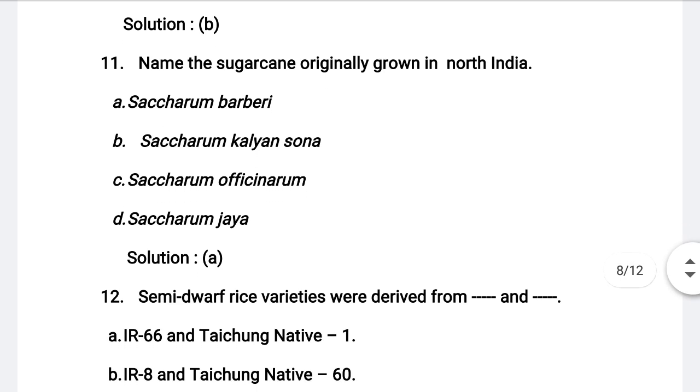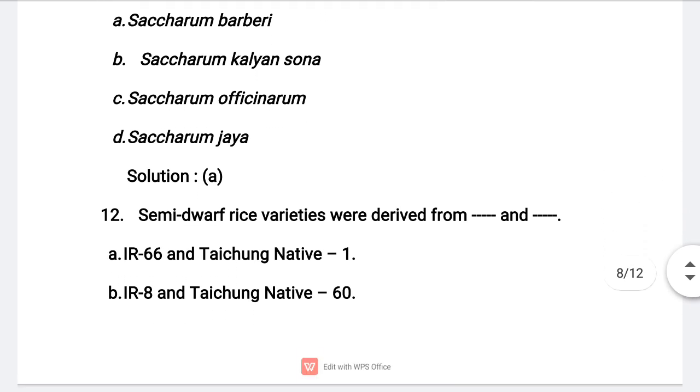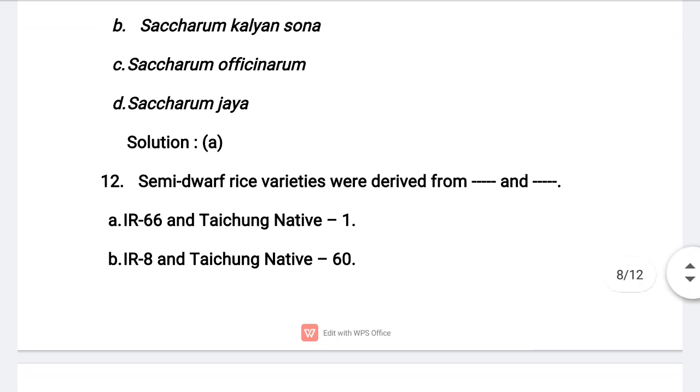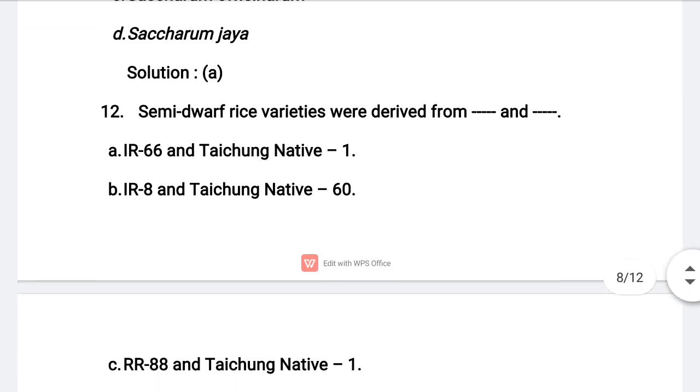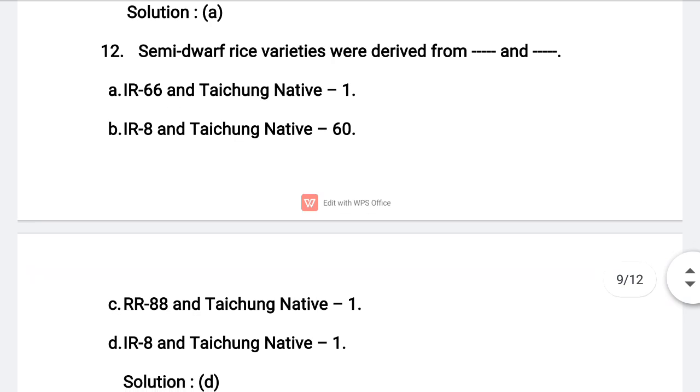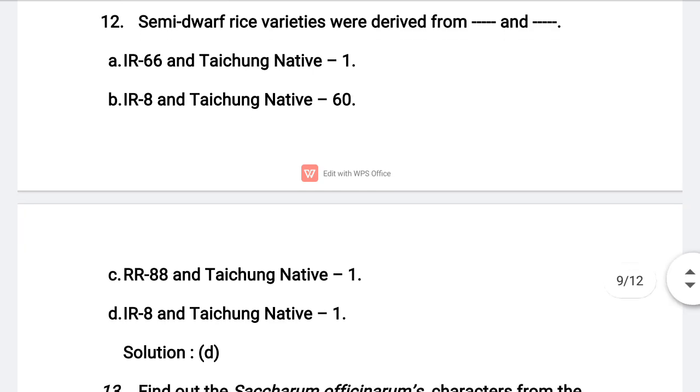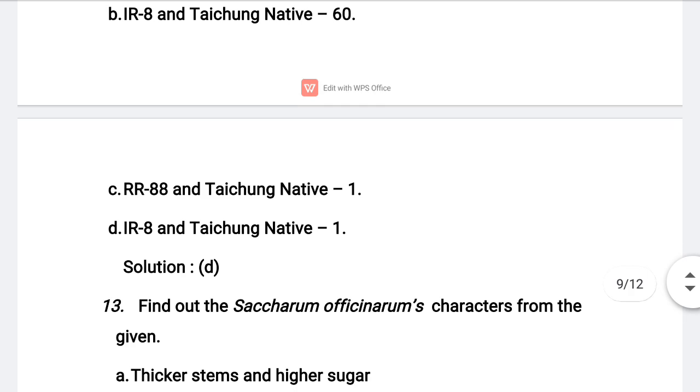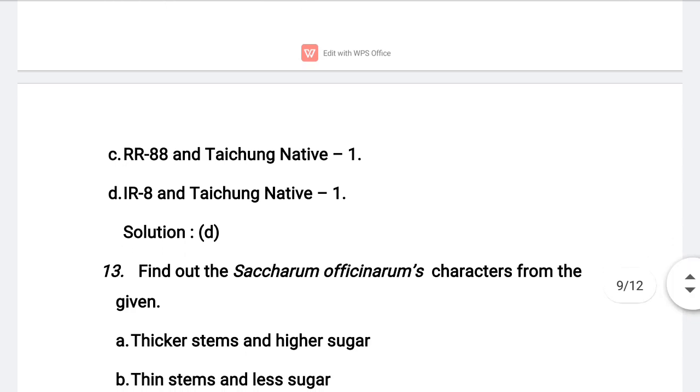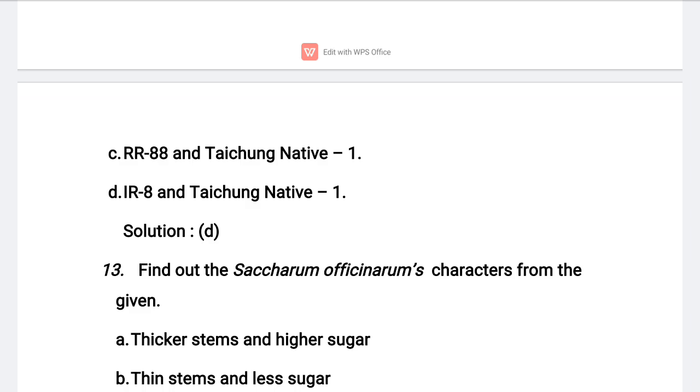Understand? Next, 12th question. Semi-dwarf rice varieties were derived from dash and dash. Let us see options. Option A, IR66 and Taichung Native 1. Option B, IR8 and Taichung Native 60. Option C, RR88 and Taichung Native 1. Option D, IR8 and Taichung Native 1.